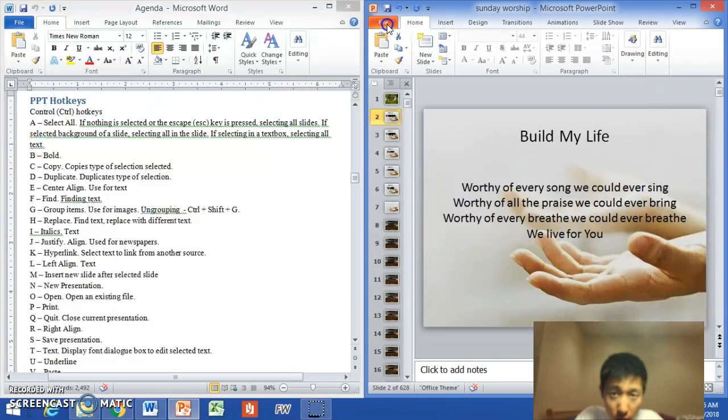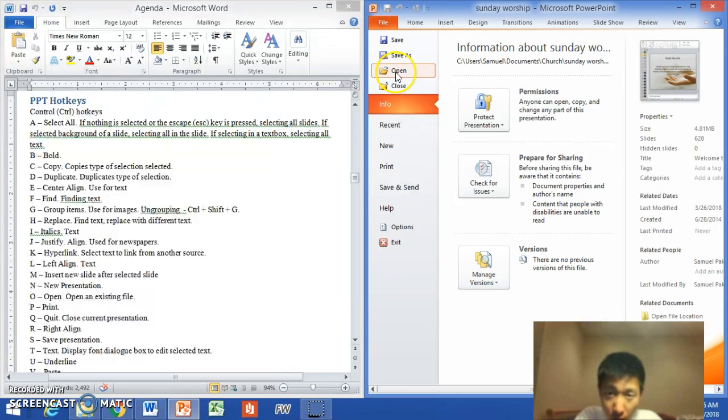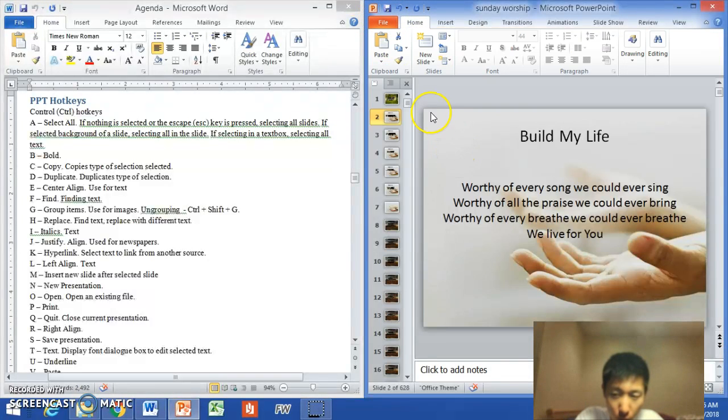Control O, open an existing file through File, Open, or Control O. P for print, Control P. Control Q, quitting the program itself. Control R, right align. Control S, save.